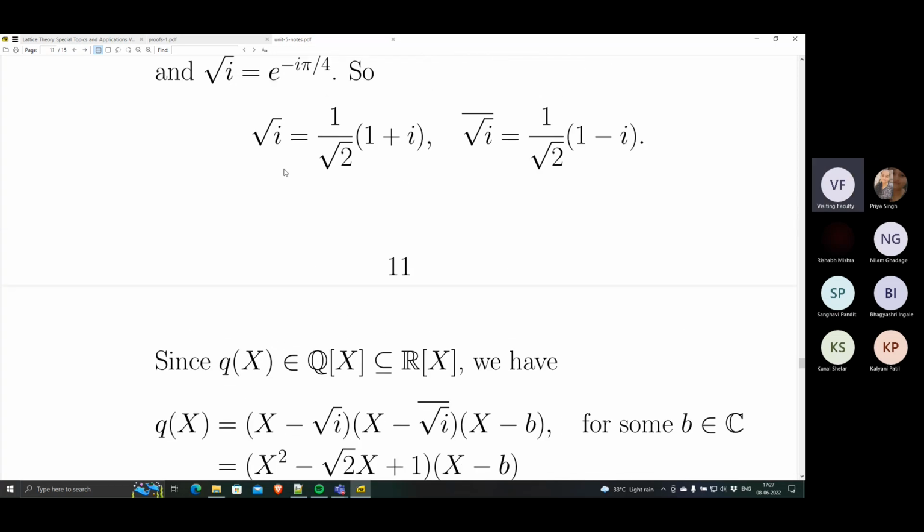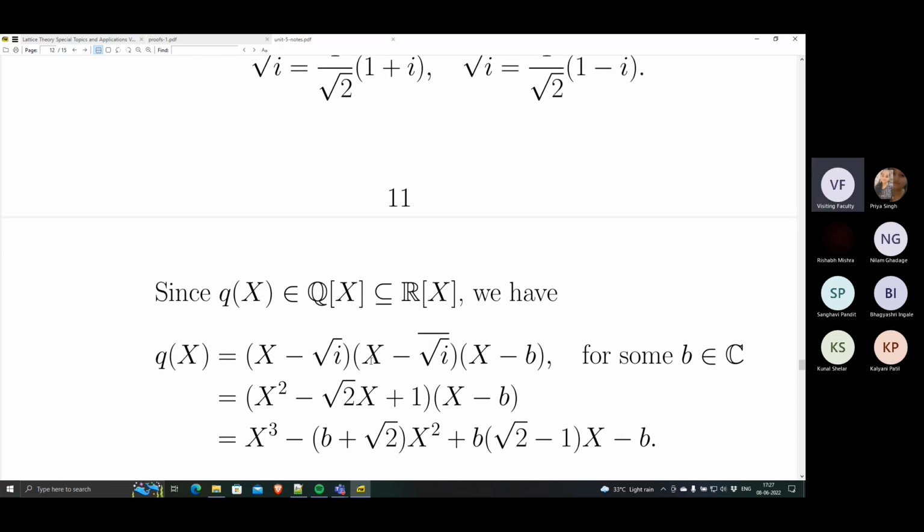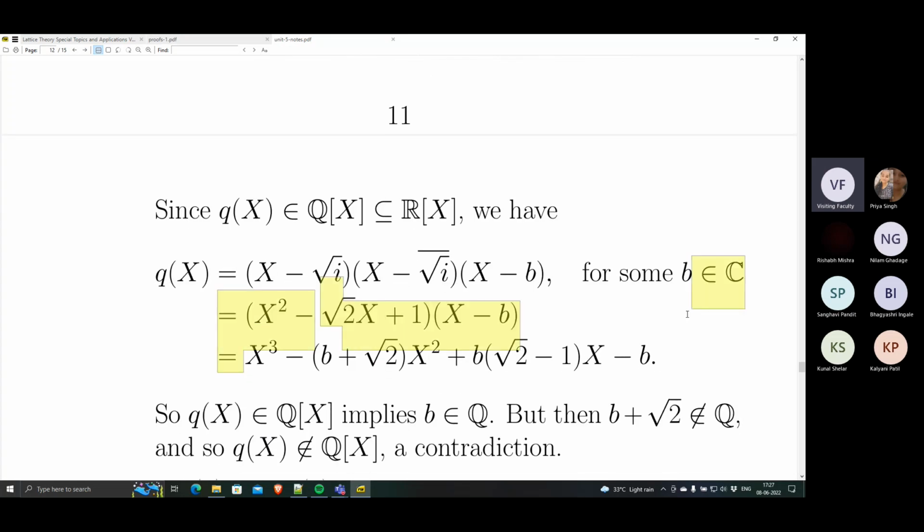When you combine them, check this calculation, I have written it directly: x minus square root i times x minus its conjugate is in fact x squared minus square root 2 x plus 1. Check that. So this polynomial times x minus b expands to x cubed minus (b plus square root 2) times x squared plus (b times square root 2 minus 1) times x minus b.